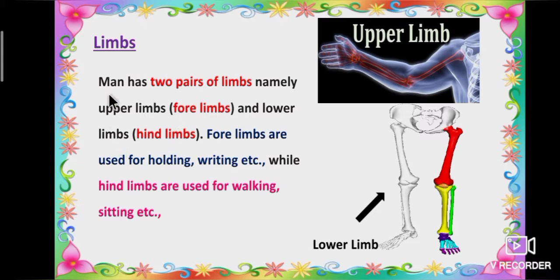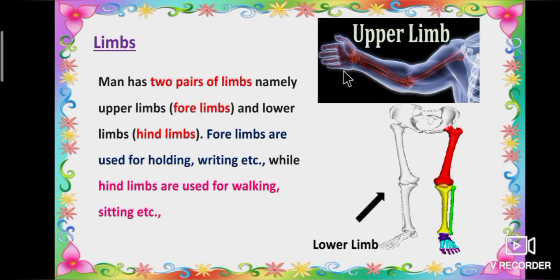Now we are going to study about appendicular skeleton. First one, limbs. Man has two pairs of limbs, namely upper limbs and lower limbs. Upper limbs also called forelimbs and lower limbs also called hindlimbs. Forelimbs are used for holding, writing, etc. While hindlimbs are used for walking, sitting, etc.